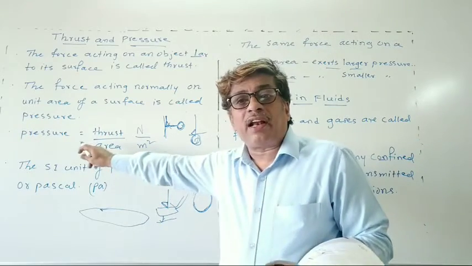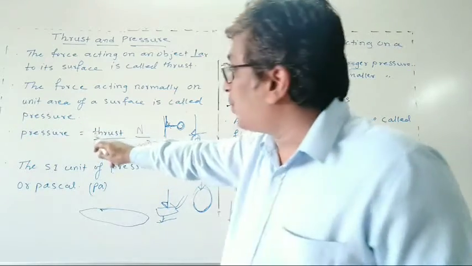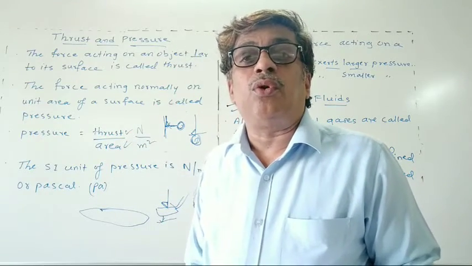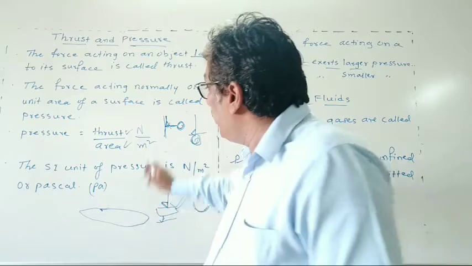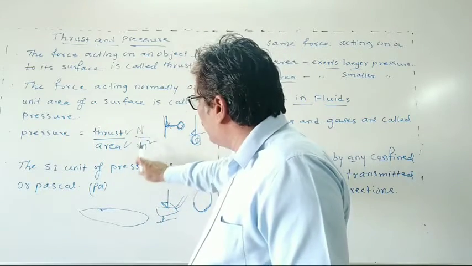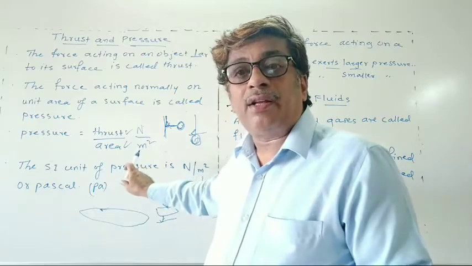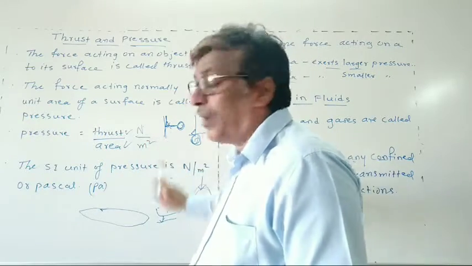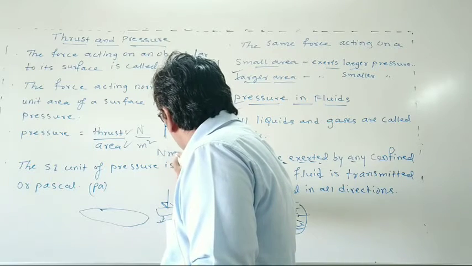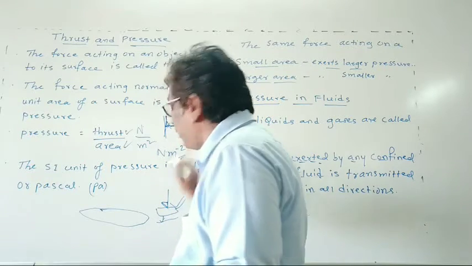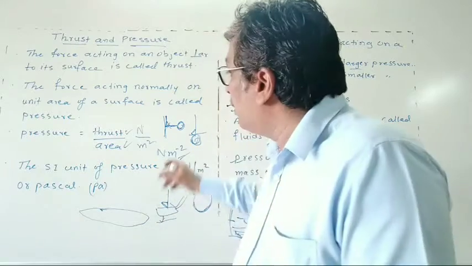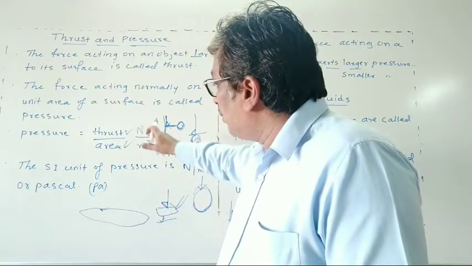So you can write that pressure is equal to thrust upon area. The SI unit: thrust means force in Newton and area means meter square, so Newton per meter square. You can write this mathematically also.